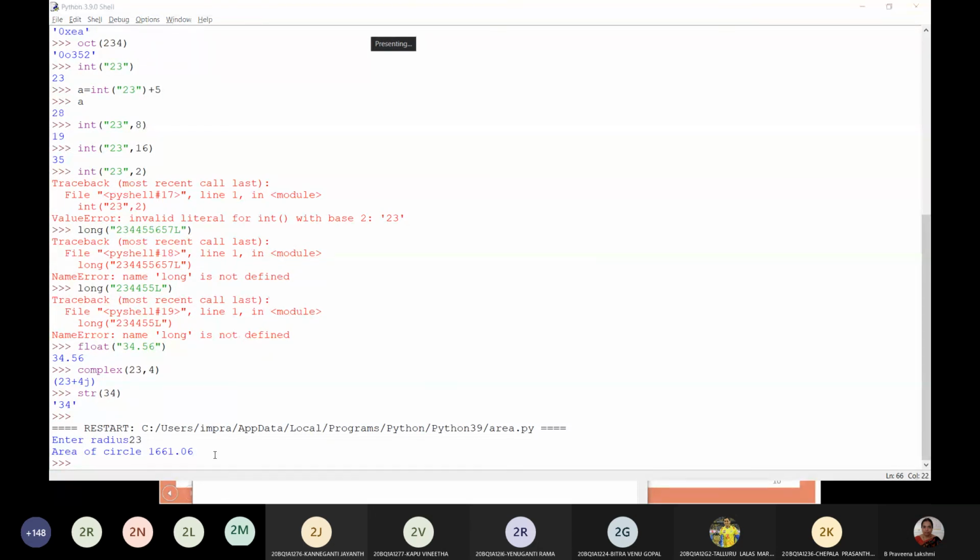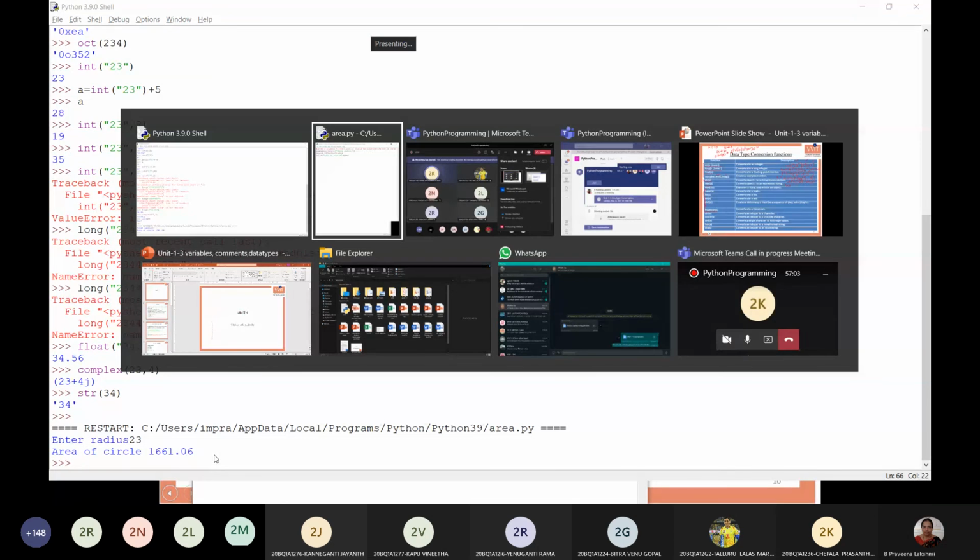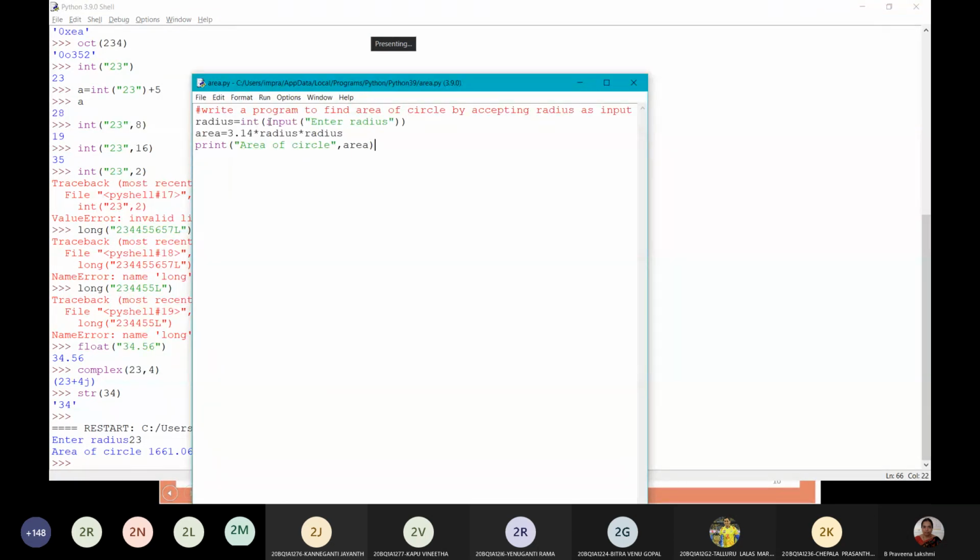So all of you note down this program. Write a program to find area of circle by accepting radius as input. Note this program.